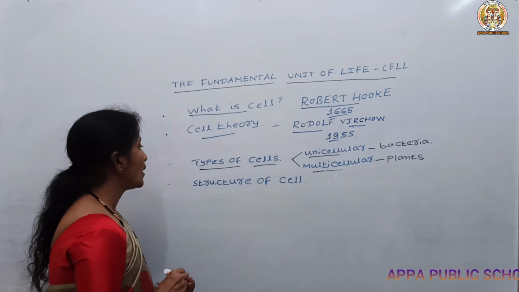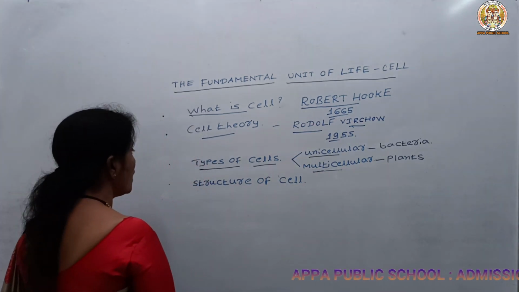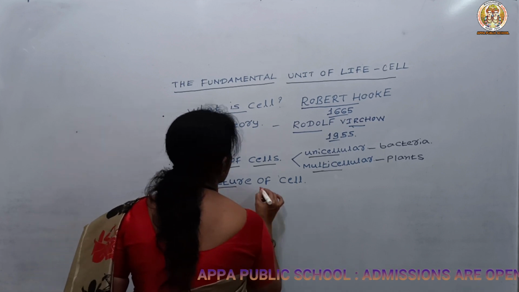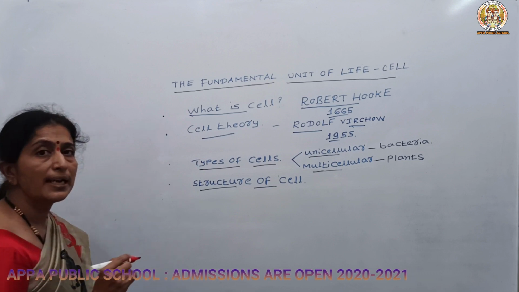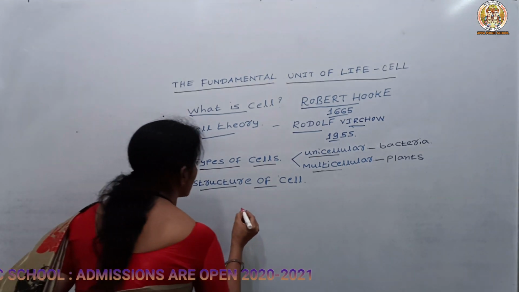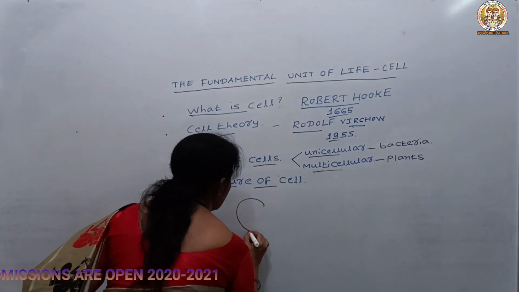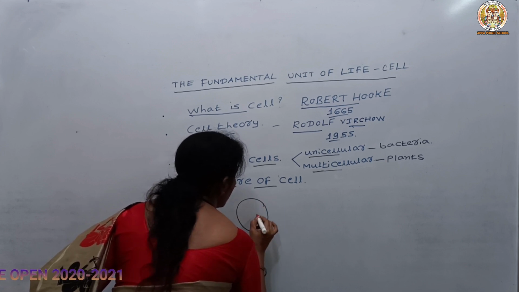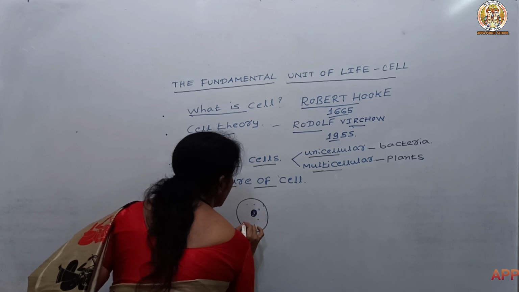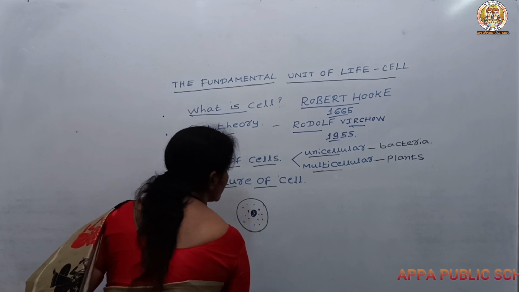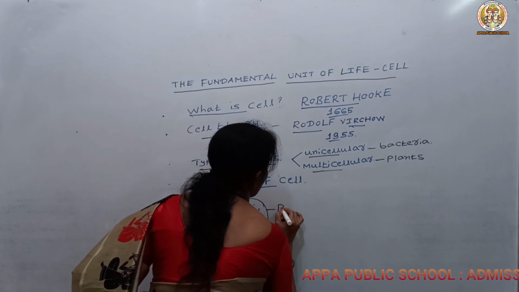So let us know about the structure of the cell. What does it consist of? Already you are familiar with the structure of the cell. So let us know. It consists mainly of the nucleus in the center, and this is the cytoplasm, and this is the plasma membrane.